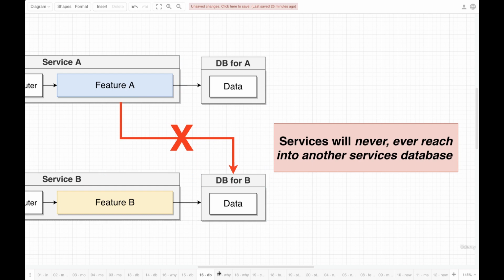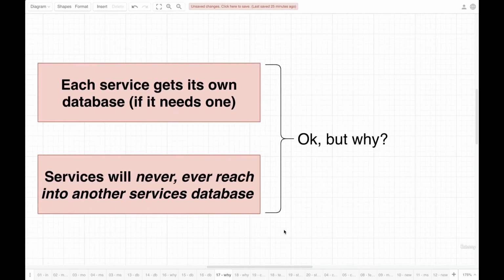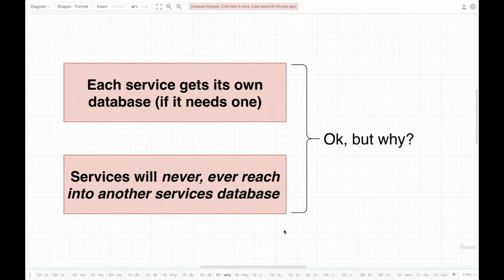Okay, so in total, there are two big surprising facts that I've now mentioned. First off, each service is going to get a database if it needs one. And secondly, services are never going to reach into another service's database. So now I'll tell you why we are doing this, because these seem like two very strange rules.